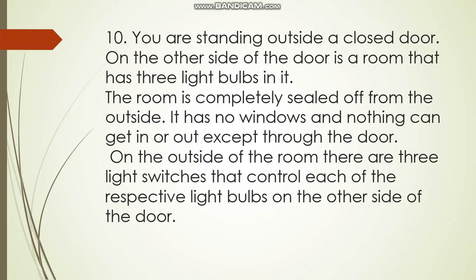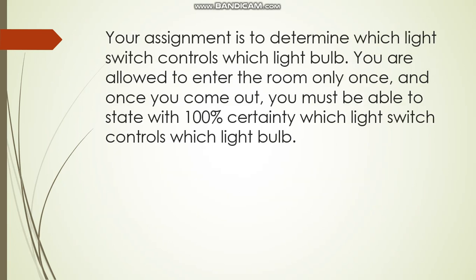When we touch the bulb which is hotter, that bulb belongs to the first switch, the one which is right now glowing is the bulb which belongs to the second switch, and the one which is not glowing belongs to the third switch. In this way we can answer with 100% certainty which switch controls which light bulb.